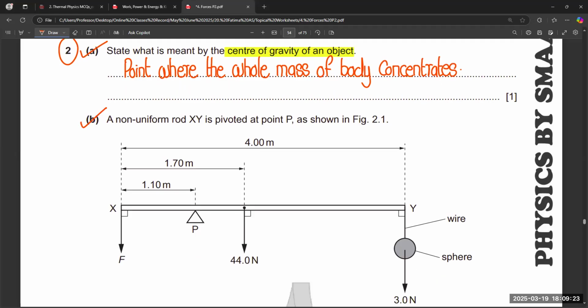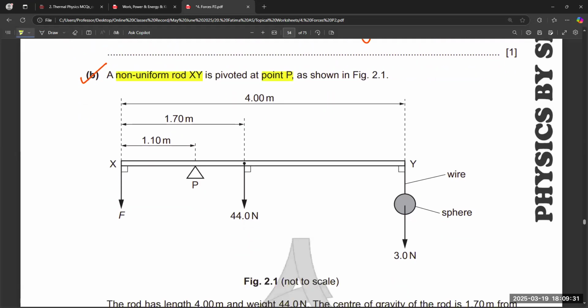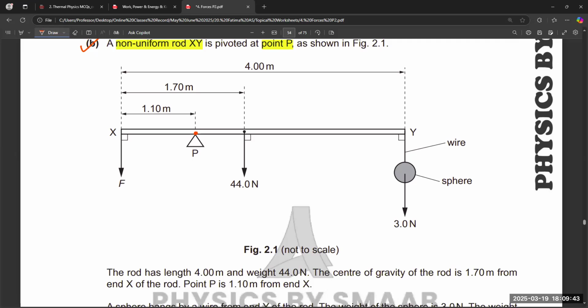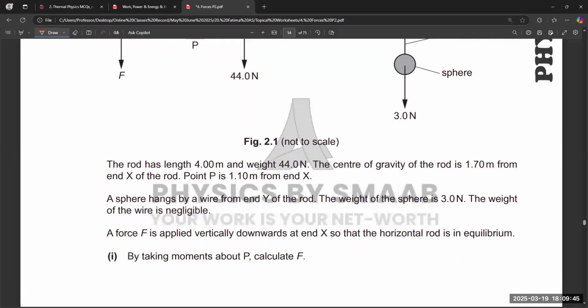Okay, B part: a non-uniform rod XY is pivoted at point P as shown in figure 2.1. In this diagram, we have a seesaw setup. This is point P, there is a rod, and on this rod we have some forces given, and the sphere is connected on the right-hand side. So all information is given.